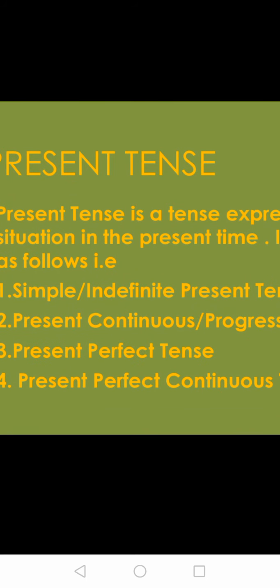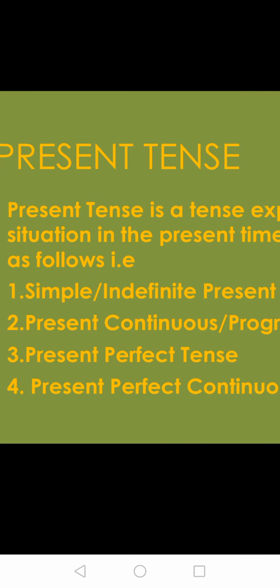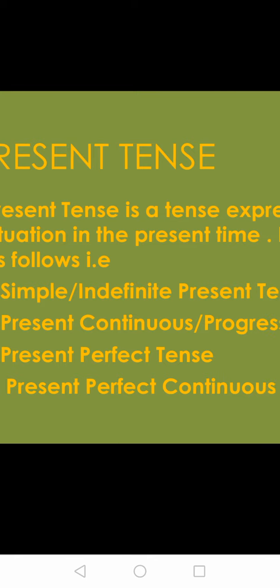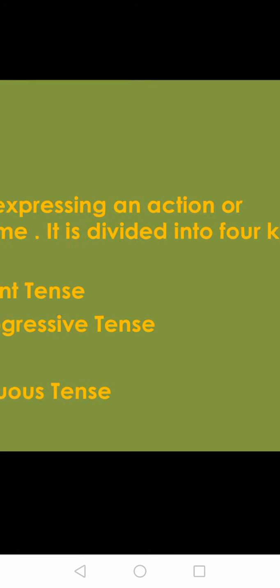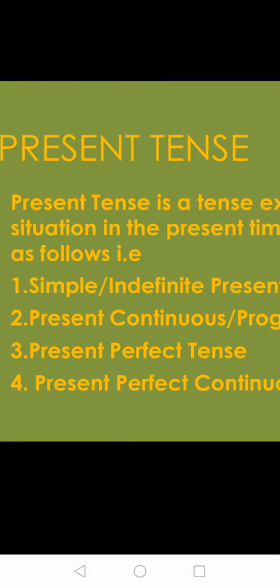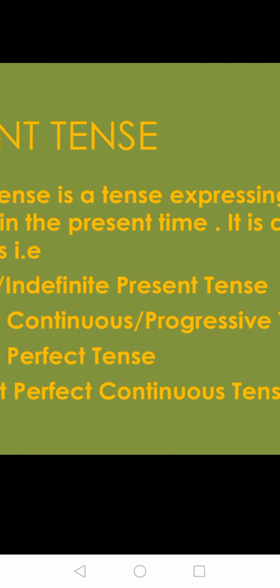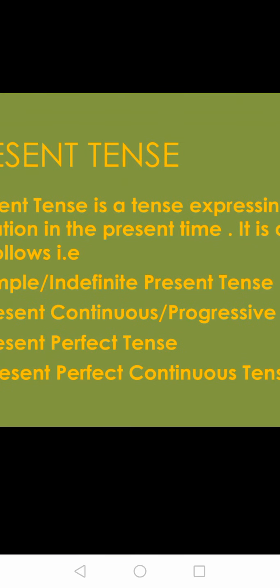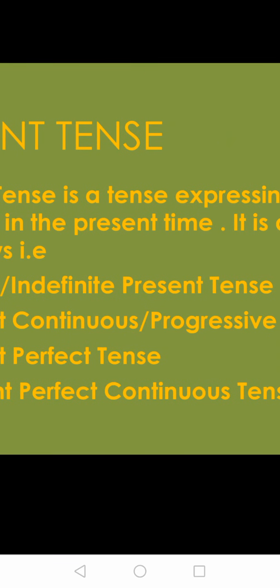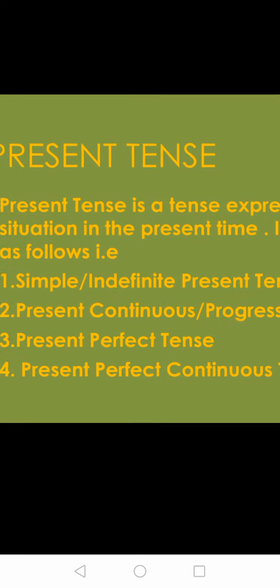First, we are going to study about present tense. What is present tense? Present tense is a tense expressing an action or situation in the present time. Whatever work is going on, that is in the present time. Whatever situation is there, that is in the present time. It is divided into four as follows.